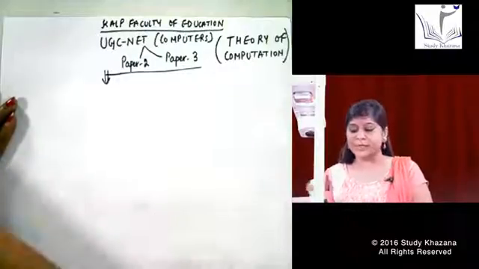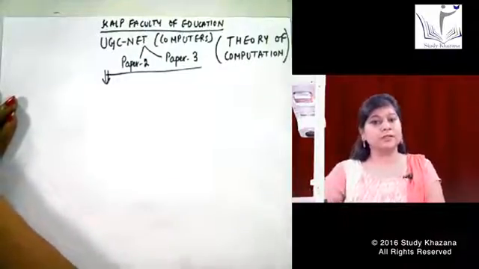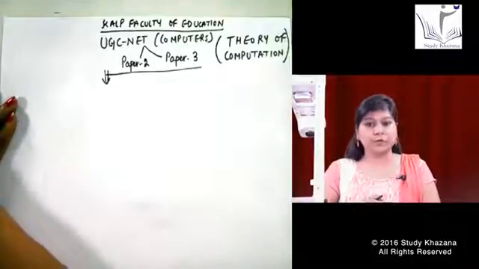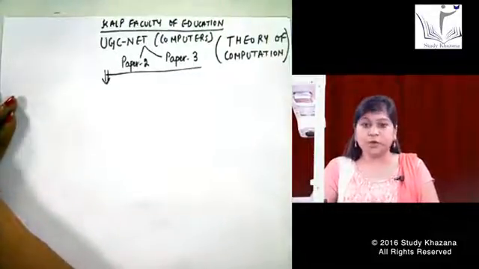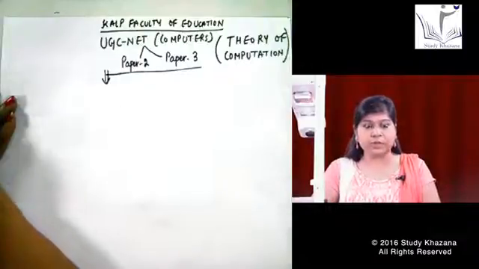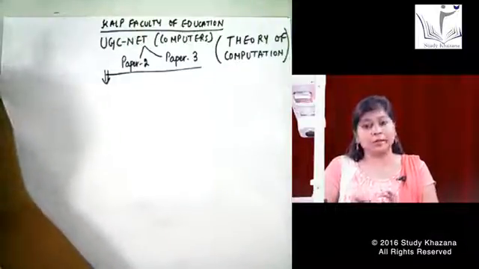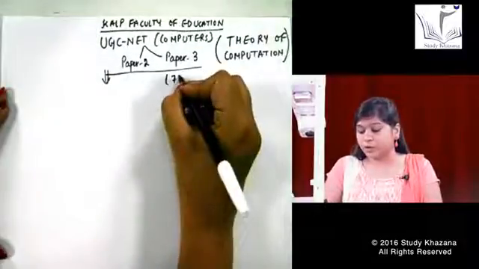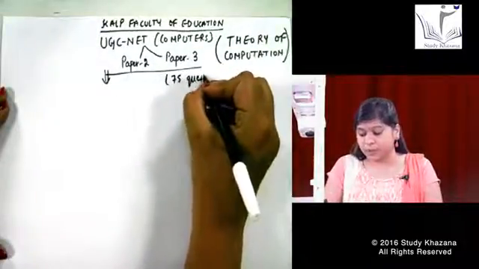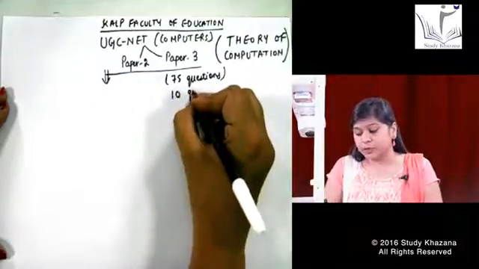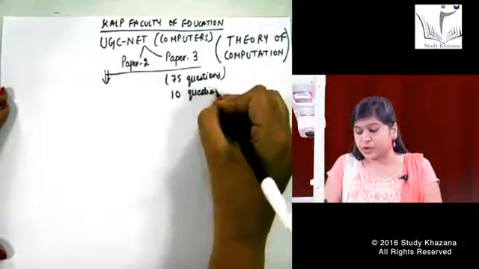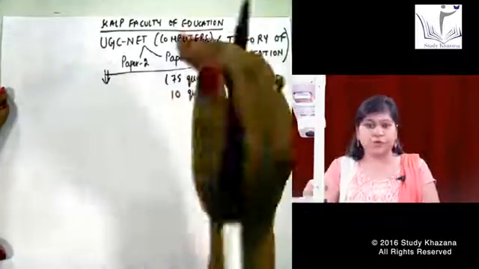Good morning everyone. Today we'll be discussing a UGC NET topic, that is theory of computation. It is a very important topic for the UGC NET exam of computer science, because right now the pattern of paper 3 consists of 75 questions in total, and at least 10 questions are from this topic, that is theory of computation.